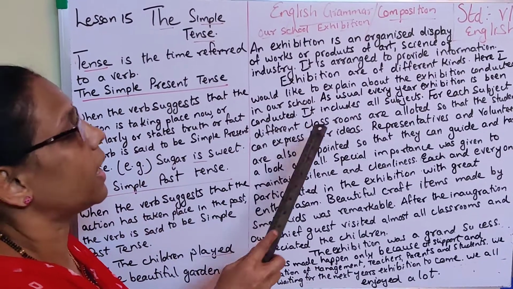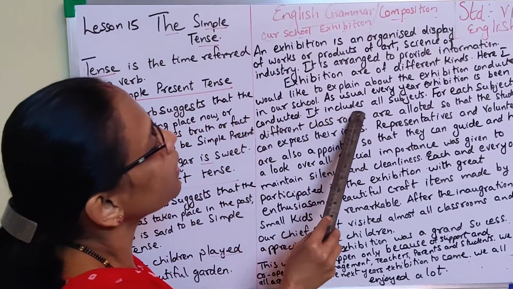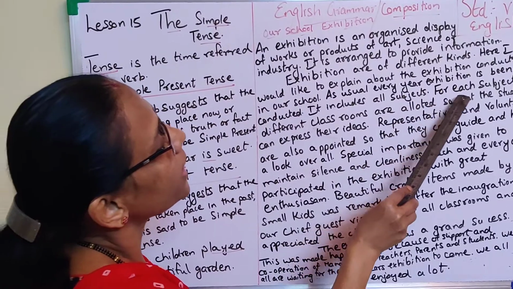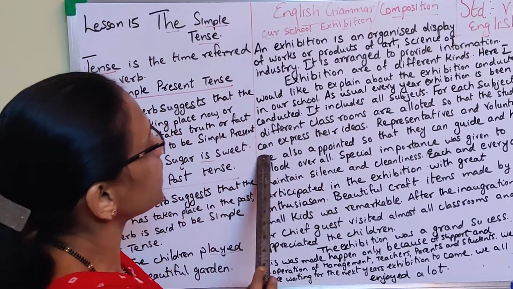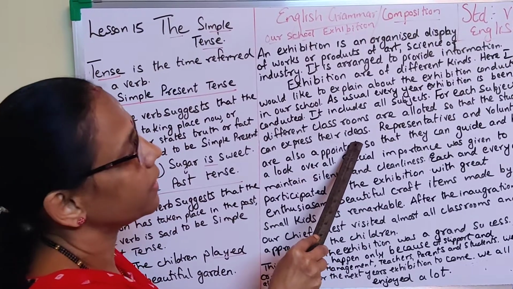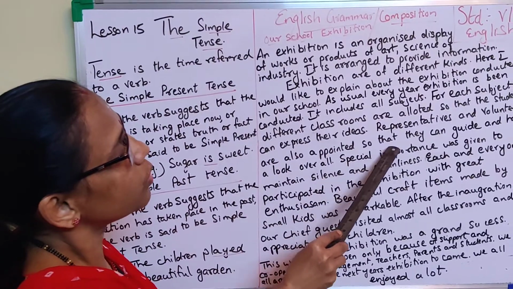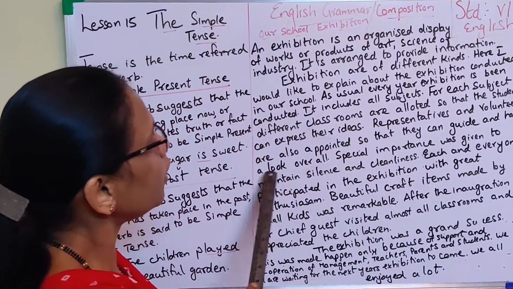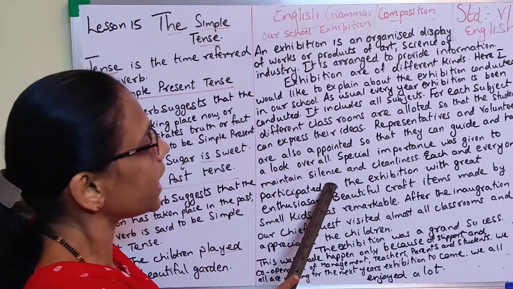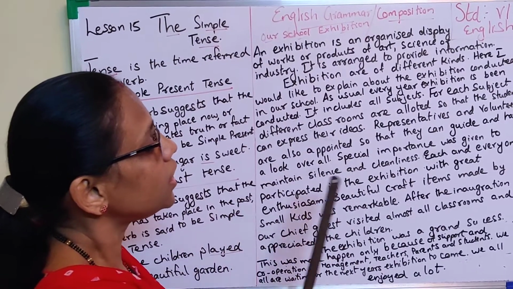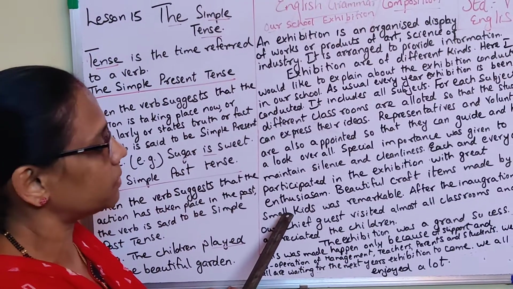In our school, as usual, an exhibition is conducted every year. It includes all subjects. For each subject, different classrooms are allotted so that the students can express their ideas. Representatives and volunteers are also appointed so that they can guide and have a look over all. Special importance was given to maintaining silence and cleanliness. Each and everyone participated in the exhibition with great enthusiasm.